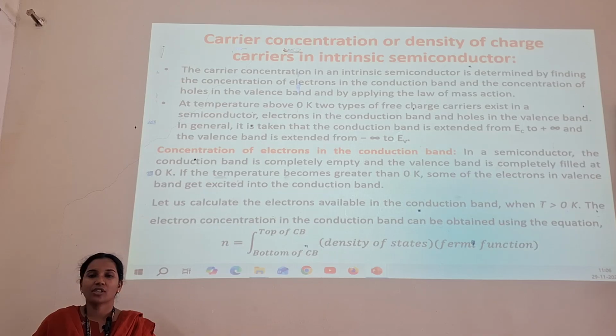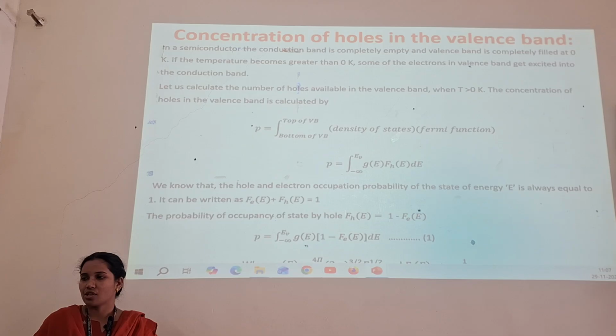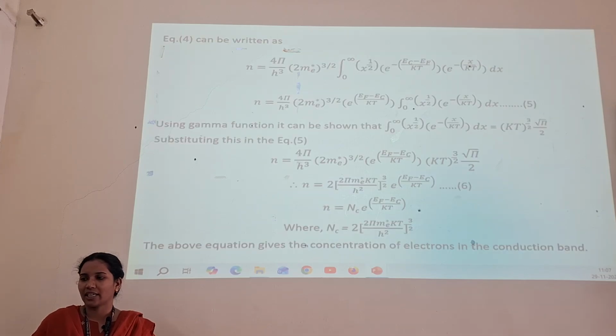The concentration of electrons in the conduction band: in a semiconductor, the conduction band is completely empty and the valence band is completely filled at 0 Kelvin. Even if the temperature becomes greater than 0 Kelvin, some of the electrons in the valence band get excited into the conduction band. So, to calculate the carrier concentration, we take N equals the density of states times the Fermi function. After deriving all the terms, we get the carrier concentration N equals NC into e power minus (EF minus EC) by KT, from the Fermi-Dirac distribution.